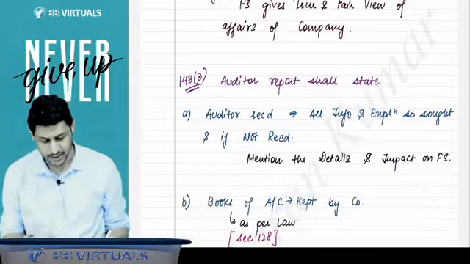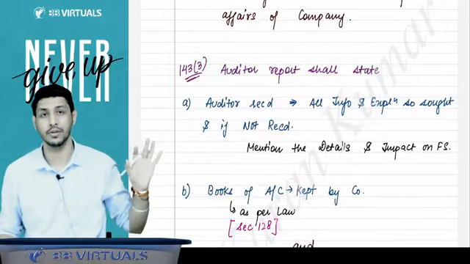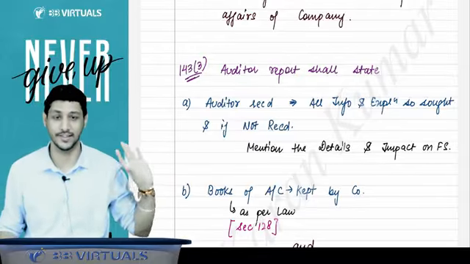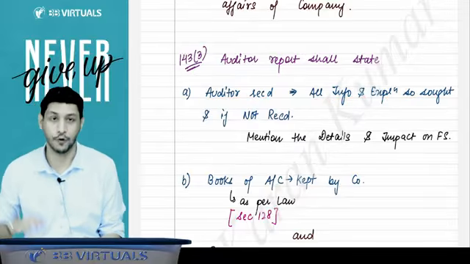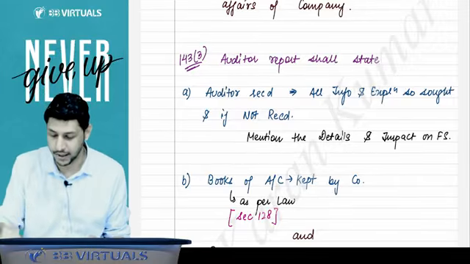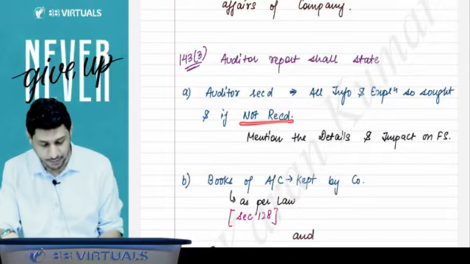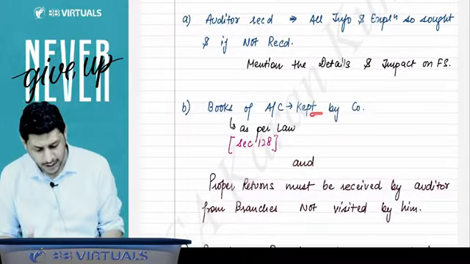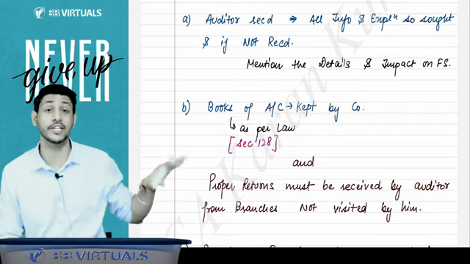Then 143 subsection 3 says that the auditor's report shall state, this is the content of the auditor's report, the most dry topic of this entire section 143. Whether the auditor has received all the information or explanation from the management, TCWG and all that, for doing the audit or not. If they have not received, then mention the details and impact on the financial statements. Whether the books of account are kept by the company as per law or not. They have to state all these points in the audit report.